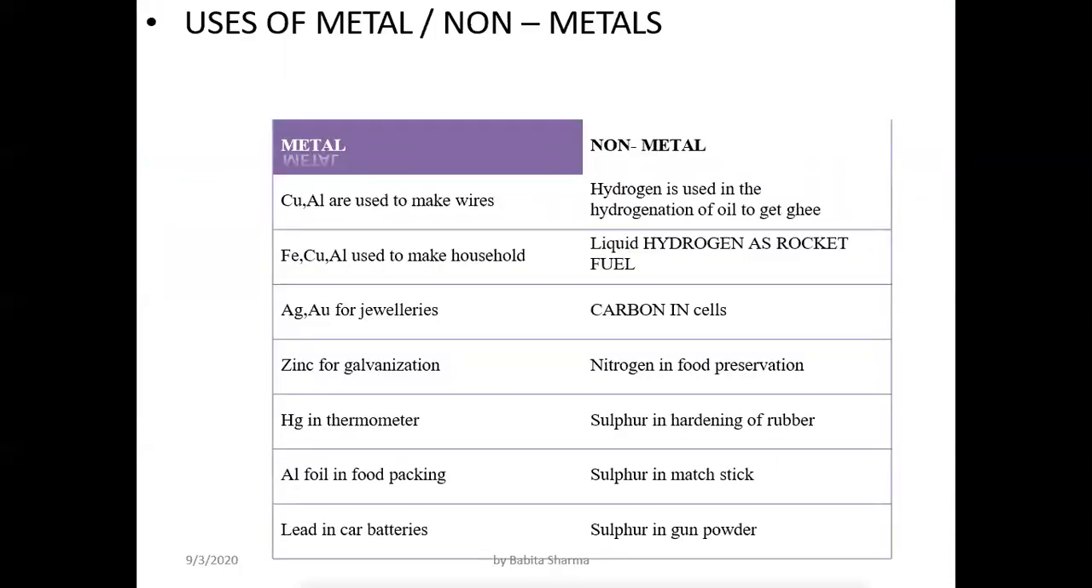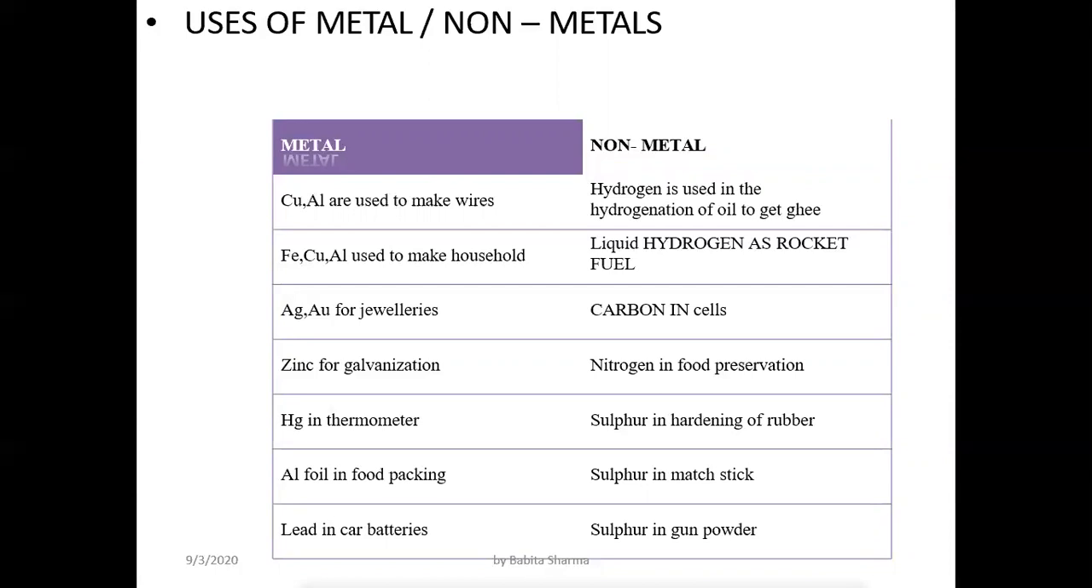Now there are the uses of both metals and non-metals. What are the uses of metals and non-metals? Metals like copper and aluminum are used to make wires because they are good conductors of heat and electricity. Iron, copper, aluminum are used to make household items. Similarly, silver and gold are used for jewelry. Zinc is used for galvanization. Galvanization means coating to prevent iron things from corrosion. So zinc is used for galvanization.